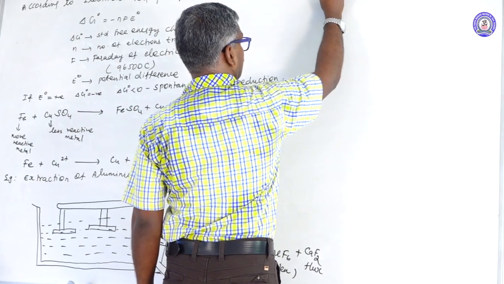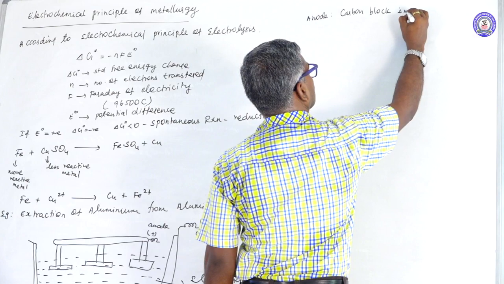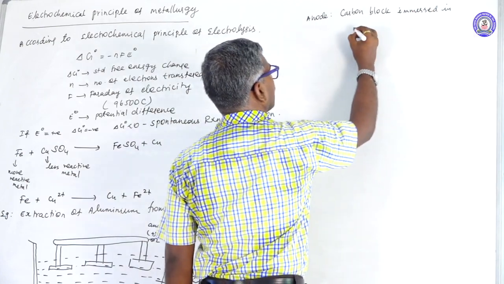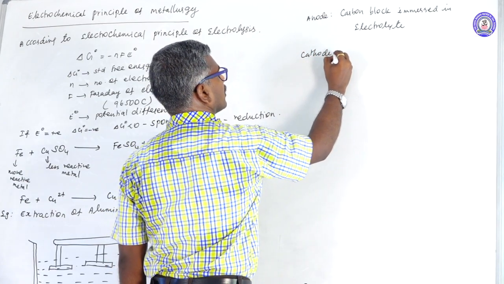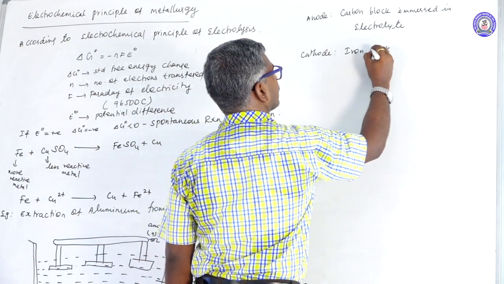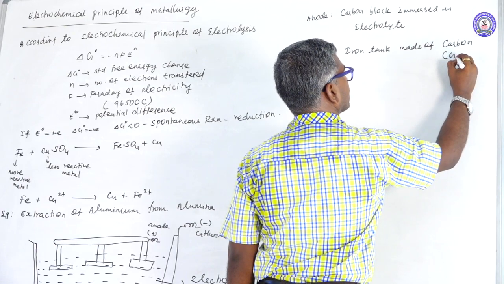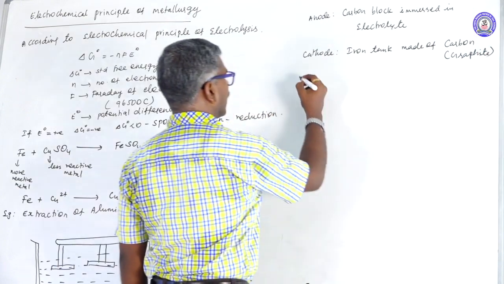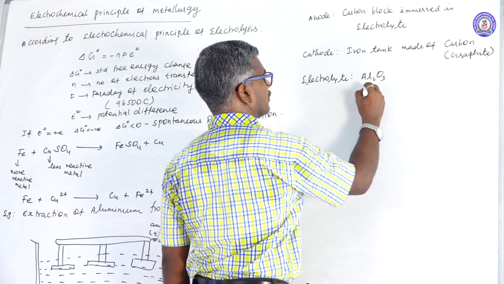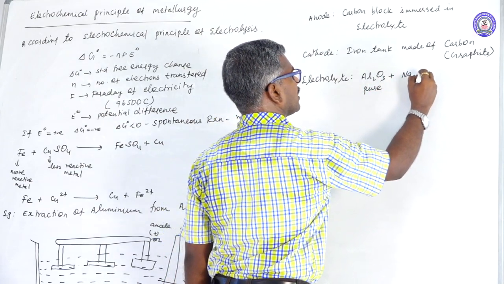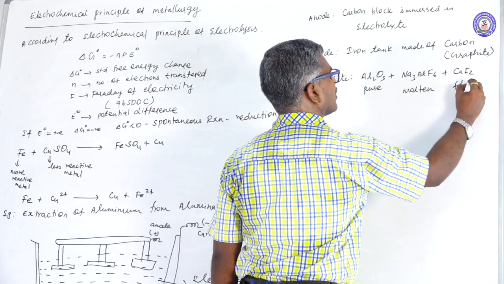The anode is the carbon block immersed in the electrolyte. The cathode is the iron tank made up of carbon, that is graphite. The electrolyte is Al2O3 in pure form plus Na3AlF6 in molten state plus CaF2, which acts as a flux.